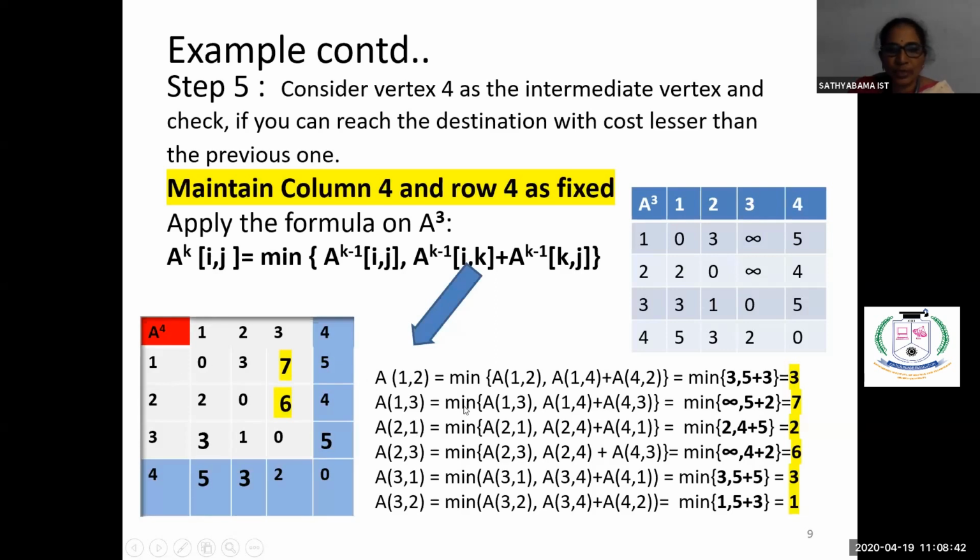Now we are coming to 1 comma 3. The previous 1 comma 3 value is infinity only. Now we will see whether we will get a better cost here.